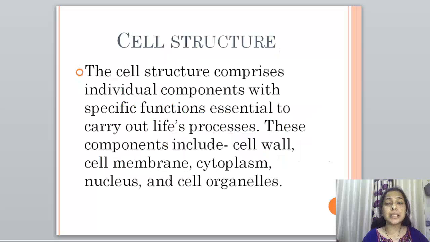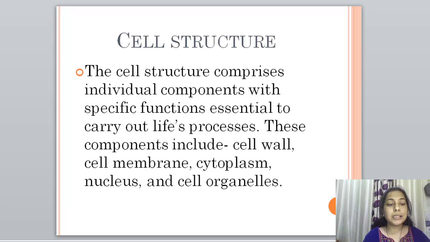Now coming to the cell structure. Cell structure comprises individual components with specific functions essential to carry out life's processes. As I've already mentioned, cells are essential because every single cell has a role to perform. Different kinds of cells assemble together and they collectively perform a function which is necessary to sustain life. We have already discussed it, isn't it? Now these components include cell wall, cell membrane, cytoplasm, nucleus and cell organelles.